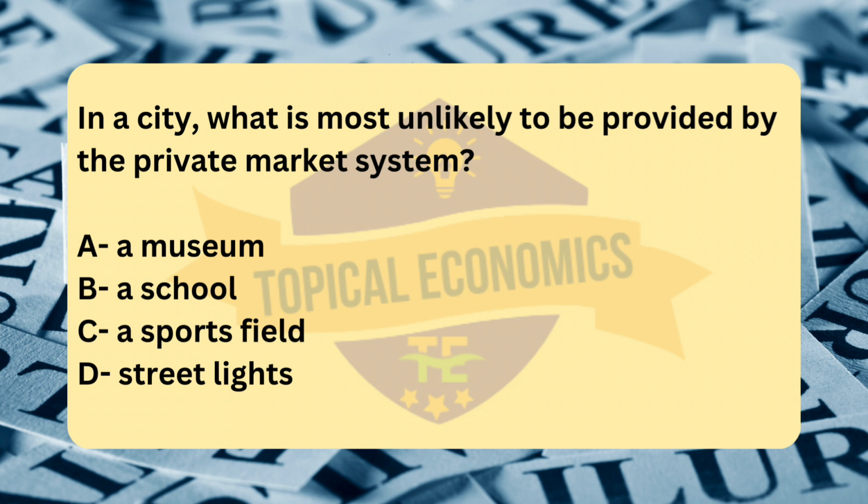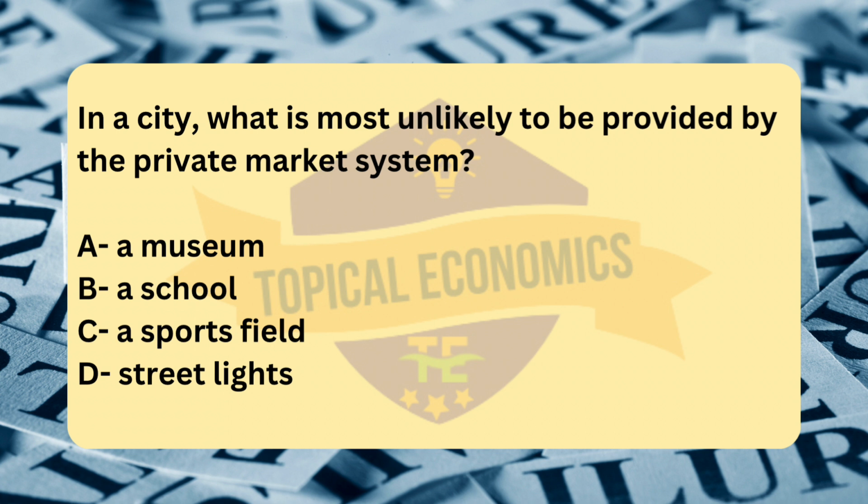Analyzing the other options. Option A. A museum is typically a private or public service and may be provided by either the private or public sector. While many museums are funded by government grants or operated by non-profit organizations, private museums can exist as well, especially those that charge entrance fees. Therefore, a museum is more likely to be provided by the private market compared to public goods like street lights.